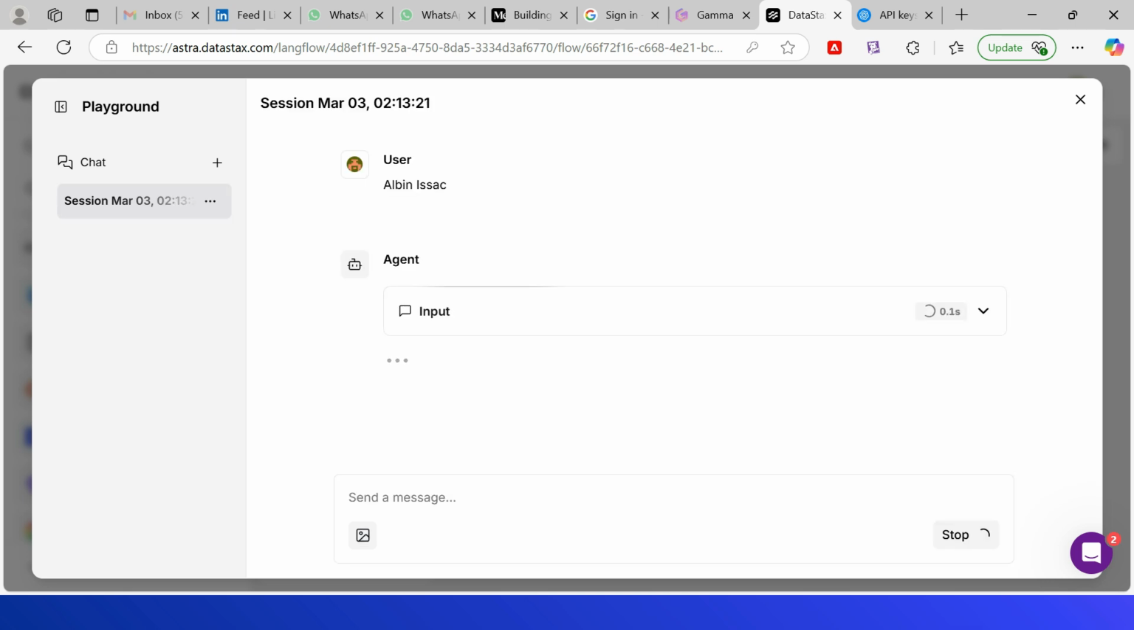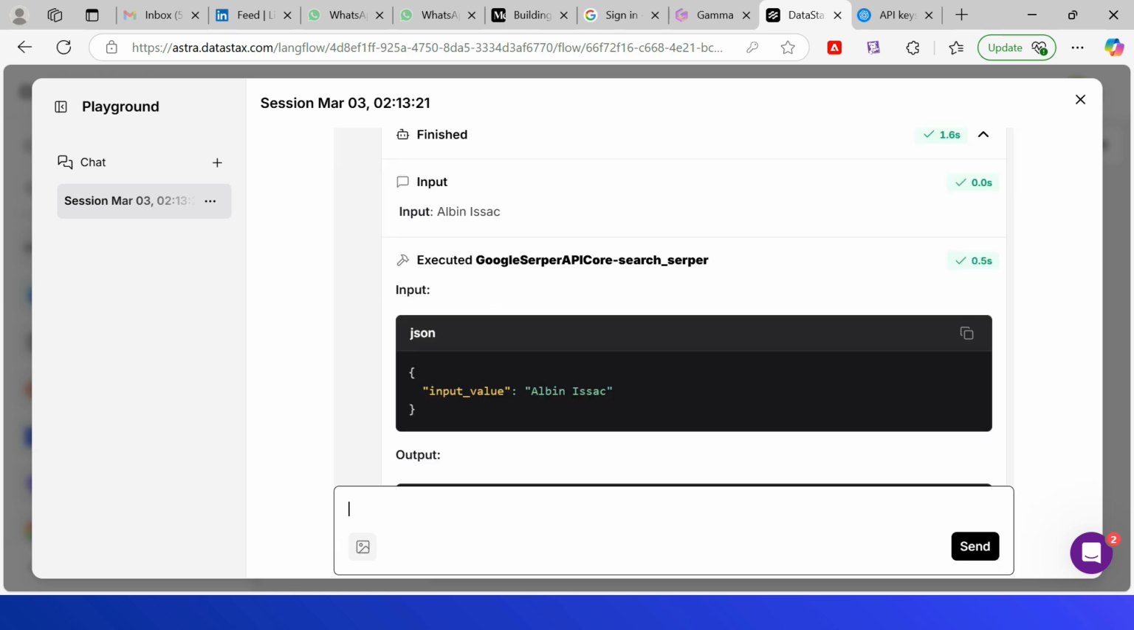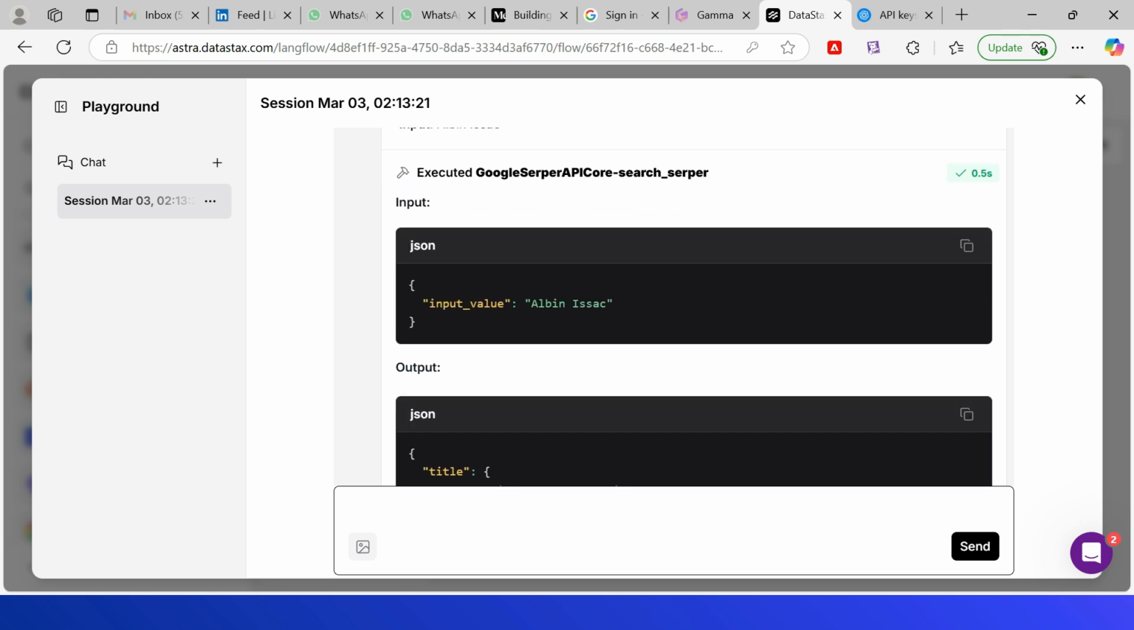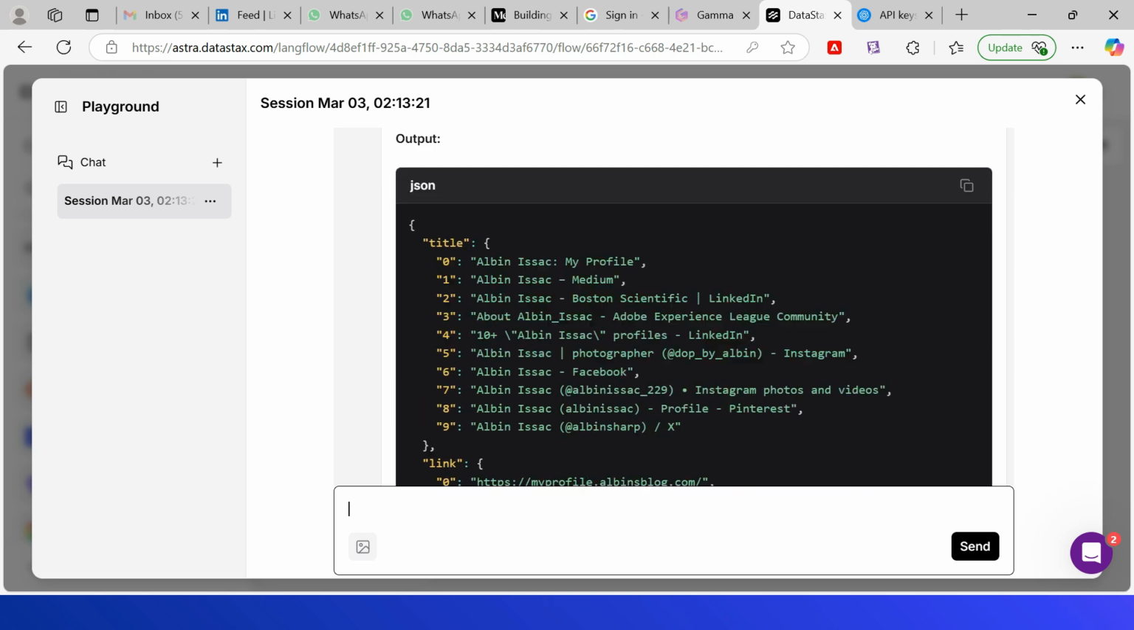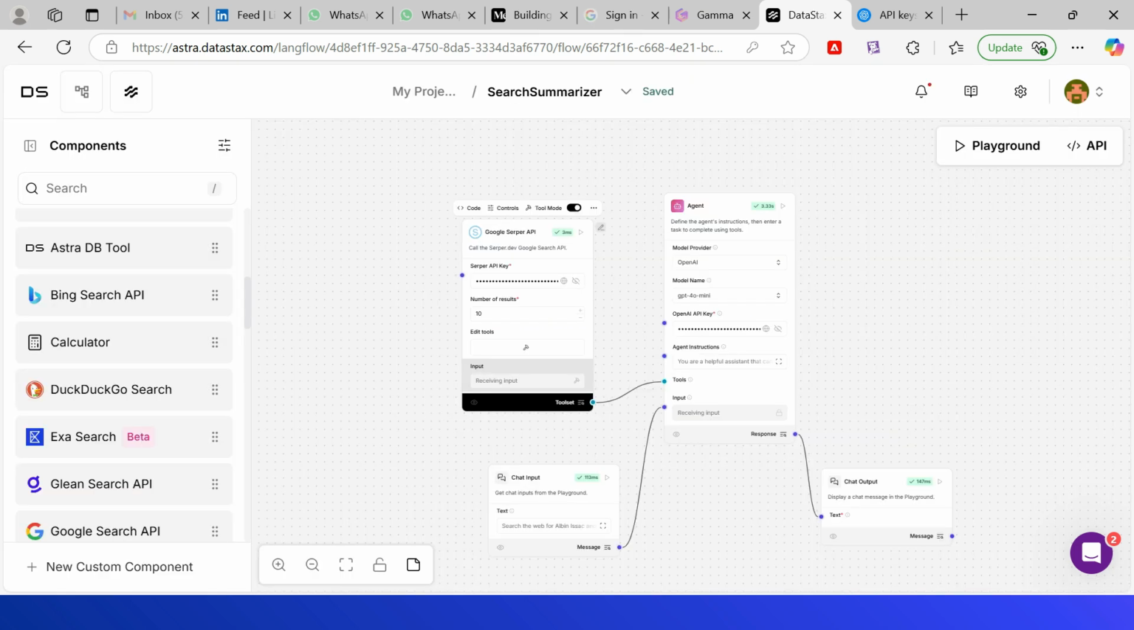Send. Now if you see the input, it says it's connected to the Google Server API with this input value, and received the JSON output, and the LLM summarized the output. You can extend the workflow by adding additional components. Let us now quickly see how to connect to Astra DB to build an agent using the data stored in the database. I am going to store some order details into the DB. The agent helps to receive the details on various order queries.